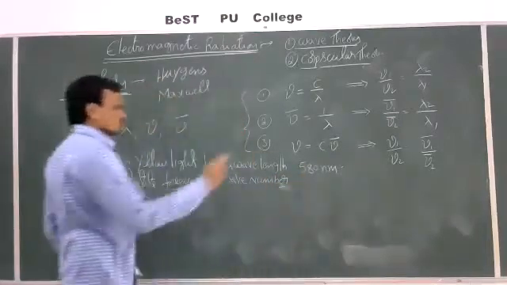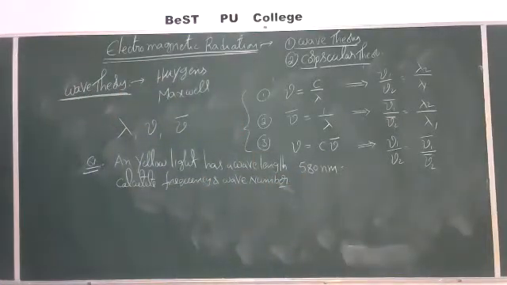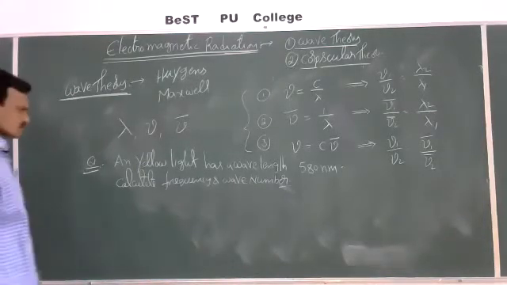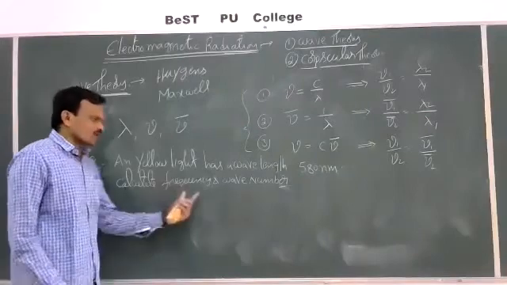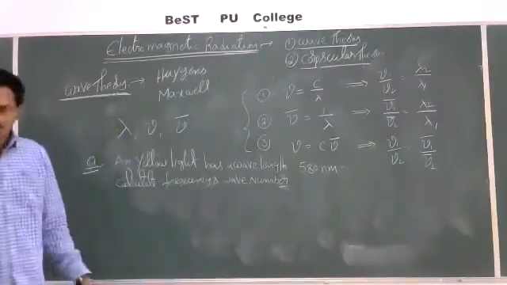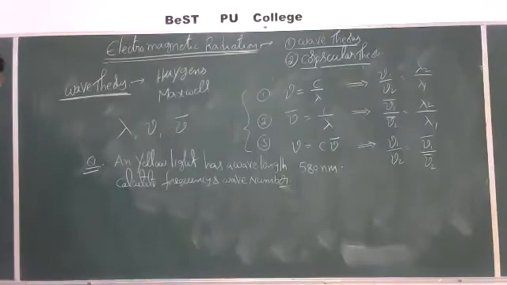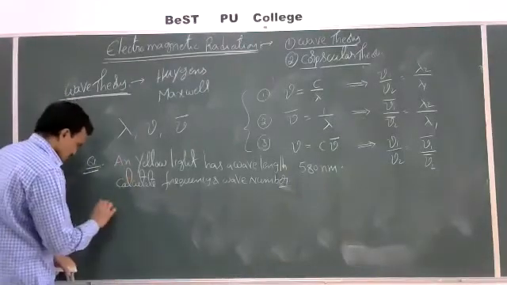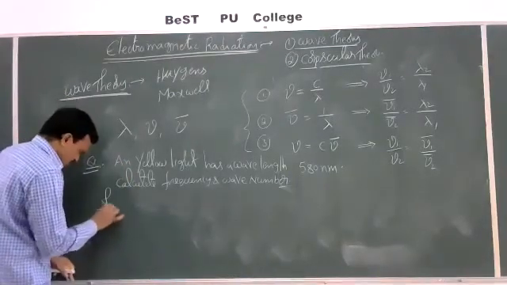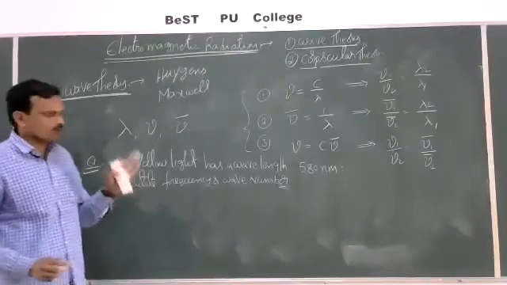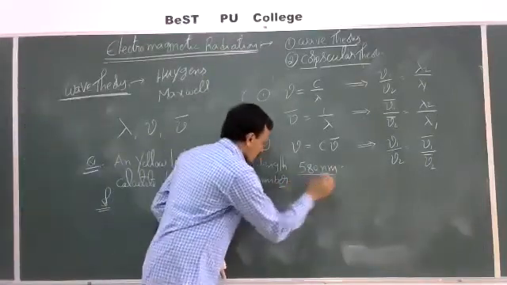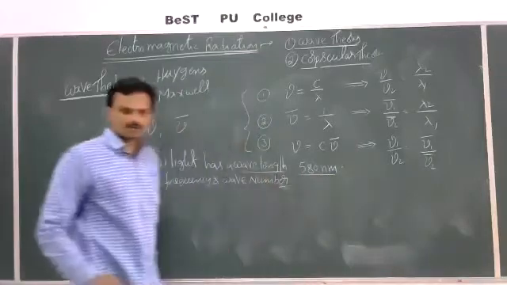Yeah, this is the given question here. A yellow light has a wavelength of 580 nanometers. Then calculate the frequency and wave number of the radiation. Okay, right. So how to calculate here? Just identify what was given and what you have to calculate first. The given is wavelength, which means lambda.